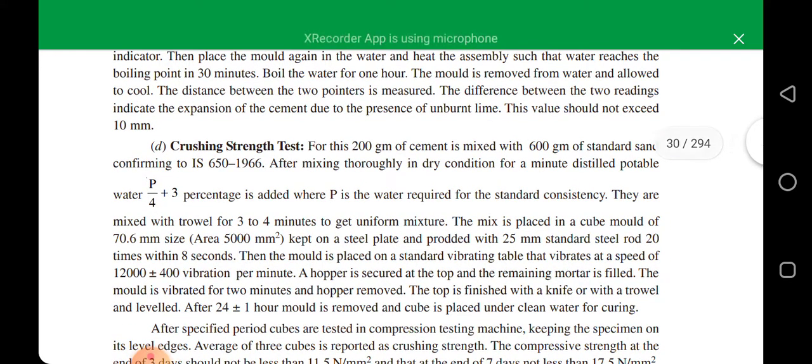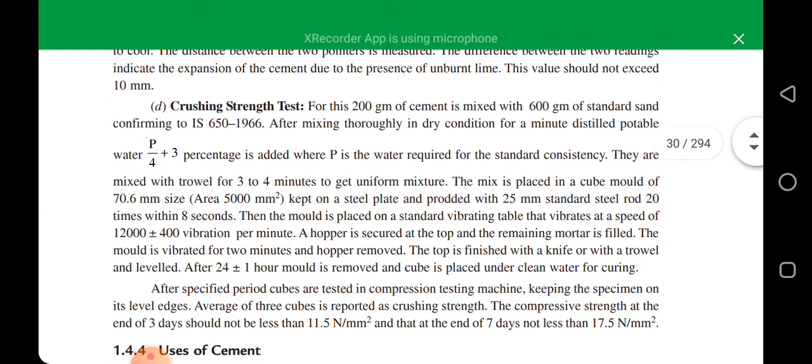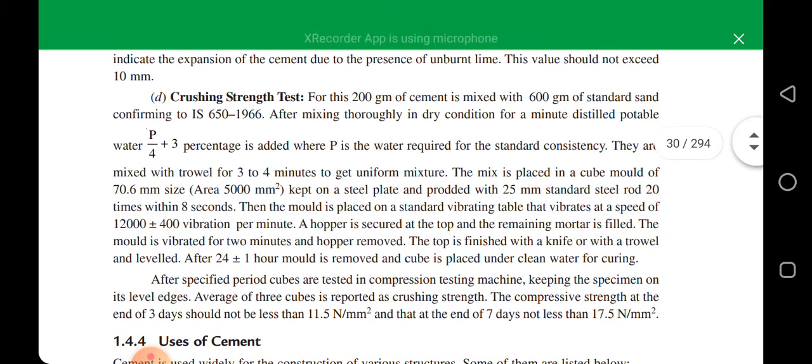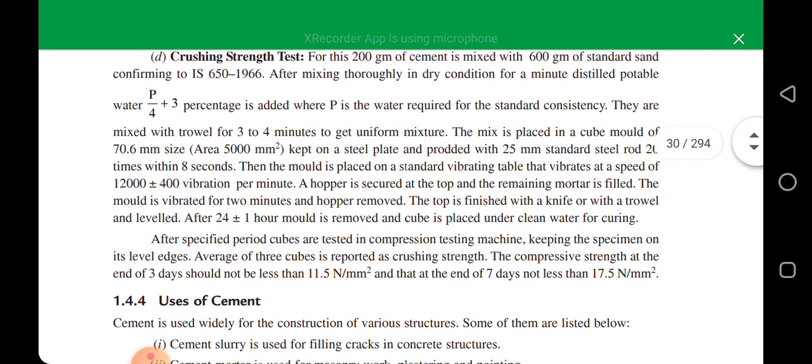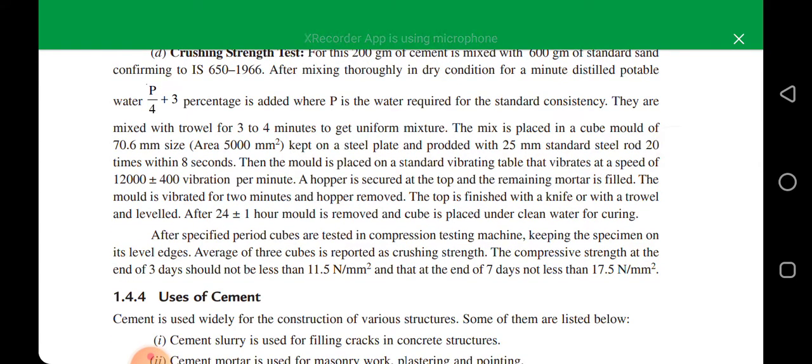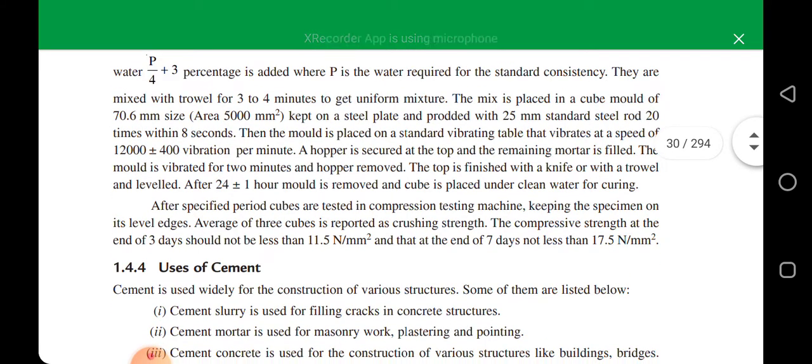After mixing thoroughly in a dry condition for a minute, distilled potable water is added. The mix is placed in a cube mold of 70 mm, kept on a steel plate and prodded with a 25 mm standard steel rod. The cube is then cured.